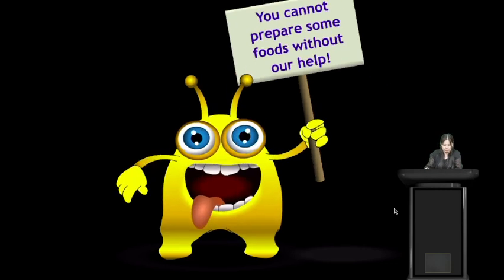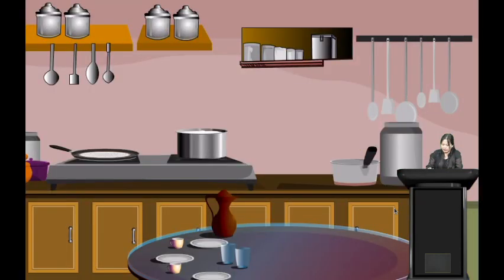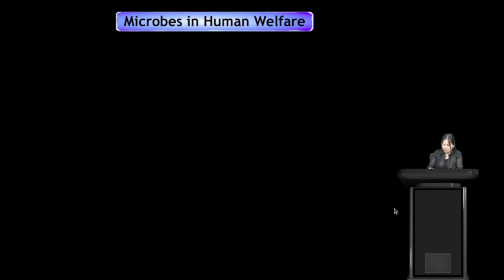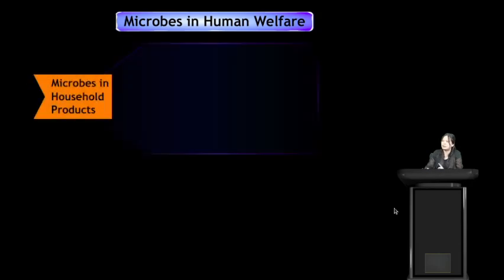So let us see one by one. Here we have a kitchen and we have this microorganism here. So we will see microbes in household products, how we use microorganisms or microbes in different household products. So let us see microbes in human welfare. We use microbes in different ways. The first we are going to discuss is microbes in household products.